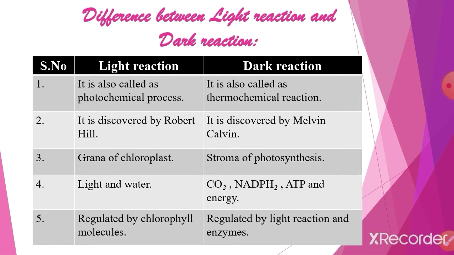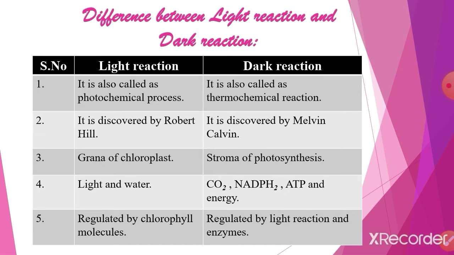The difference between light reaction and dark reaction. Light reaction is also called the photochemical reaction. Dark reaction is also called the thermochemical reaction. Light reaction was discovered by Robert Hill. Dark reaction was discovered by Melvin Calvin. And the site where the photosynthesis occurs: in light reaction, in the grana part only the photosynthesis occurs. In dark reaction, it occurs in the stroma part.